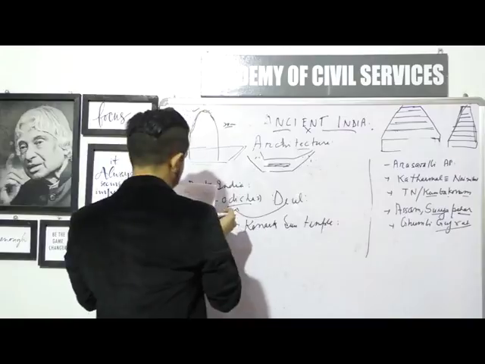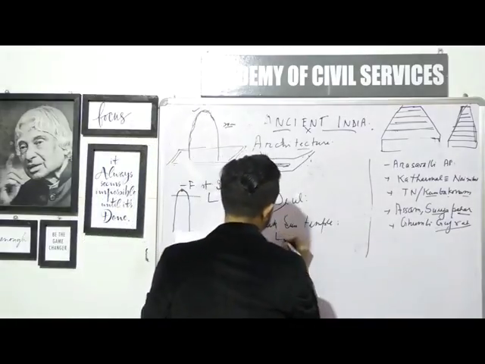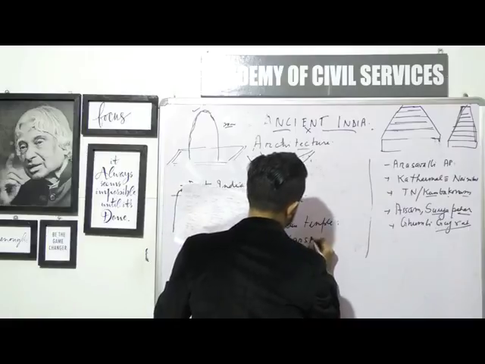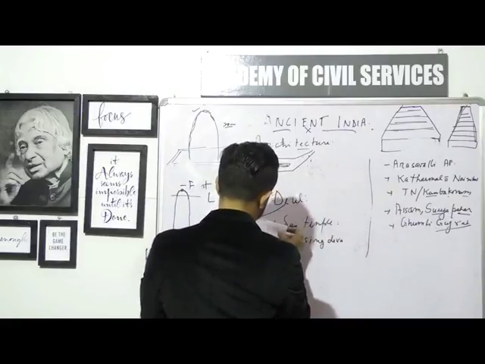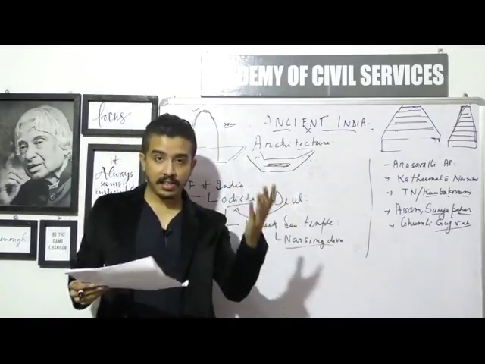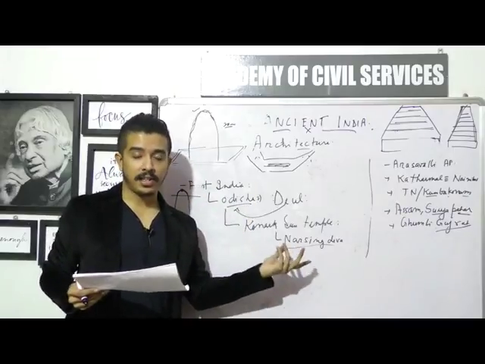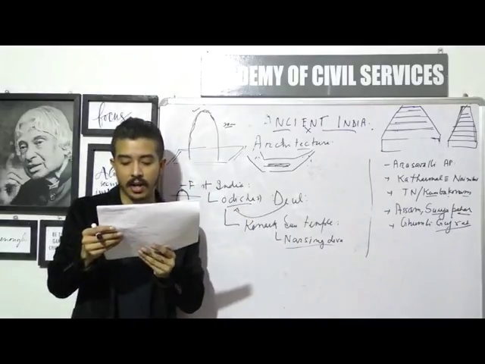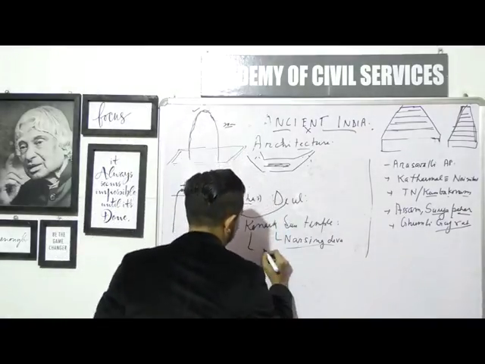Okay, so the Konark Sun Temple was constructed by Narsingh Deva, who belonged to the Eastern Ganga dynasty. The Konark Temple is also known as the Black Pagoda.